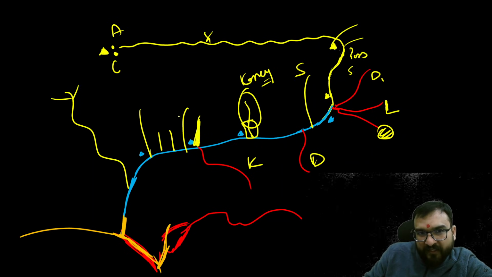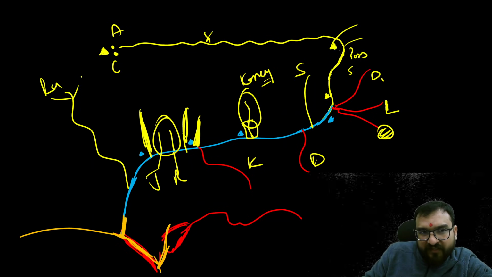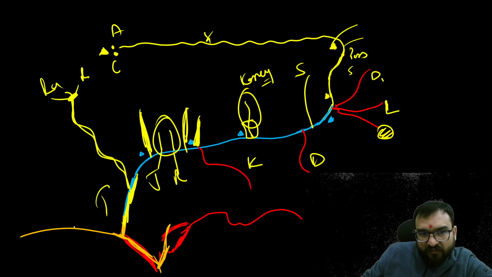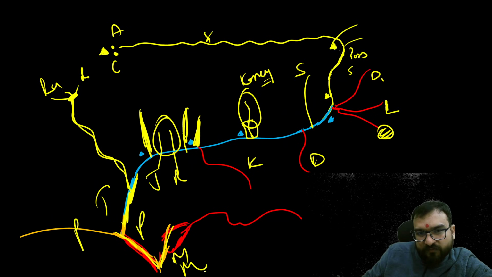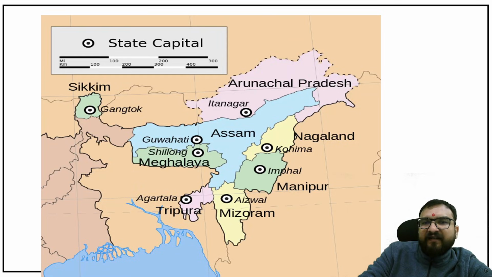Then over here Puthimari, over here Manas, and over here Sankosh. But in between that Jaldhaka and Raidak. This is Rangit and Rangpo meeting together in Sikkim, forming Tista. Tista will be merging in Bangladesh, forming Jamuna. This is Padma, forming Padma. Padma meeting with Meghna will be known as Meghna. And this is Barak. I hope this is an easier Brahmaputra system. I hope you have learned it.